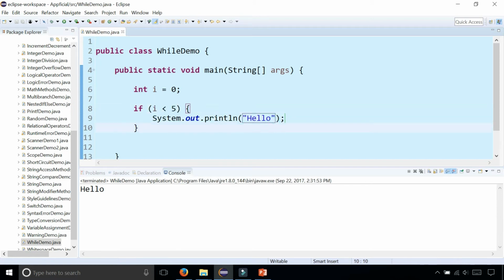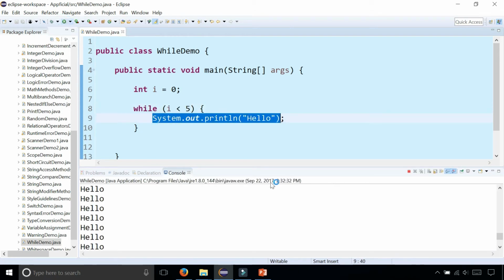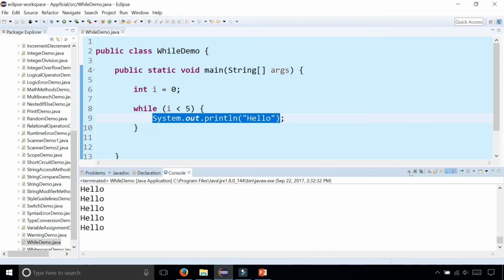It prints out hello. But if I replace the word if with the word while instead, what do you think is going to happen? It's going to check while i is less than 5. While this condition is true, it's going to keep printing out hello. And it's printing out hello forever. It's never stopping. The program is still running because this red square is visible and it allows me to click on it to terminate the program.